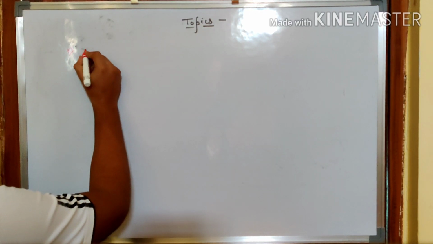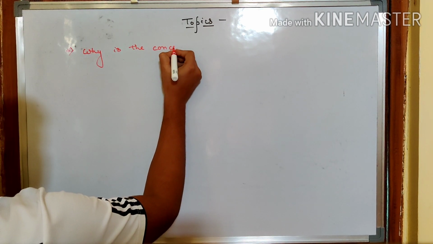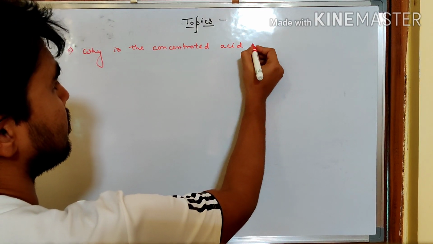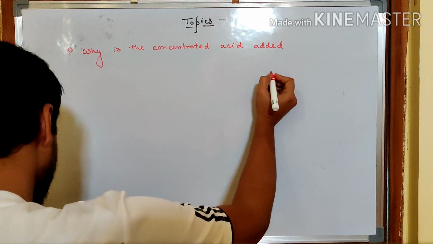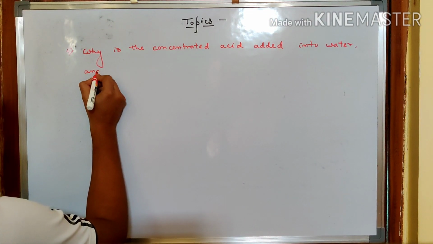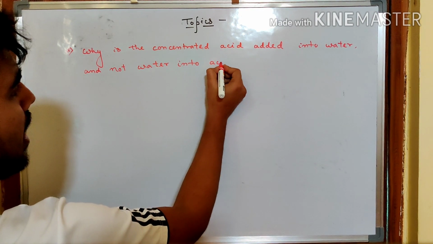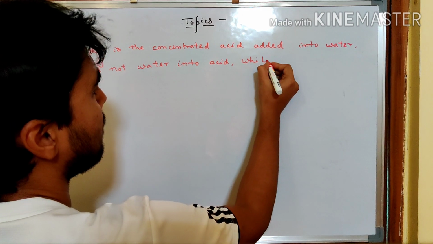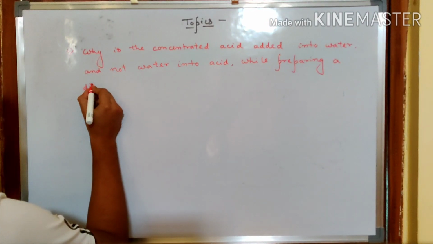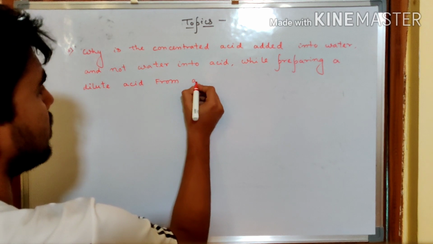The question goes like this: why is the concentrated acid added into water and not water into acid while preparing a dilute acid from a concentrated one.